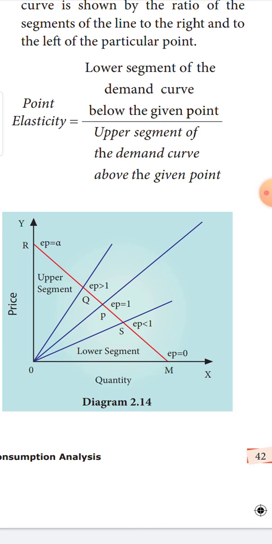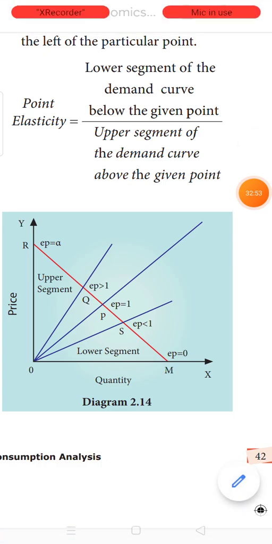Lower segment is 0. 0 divided by 4, the value is 0. That's the reason why at M they have given EP is equal to 0. So, that is all with the different methods of measuring elasticity of demand.